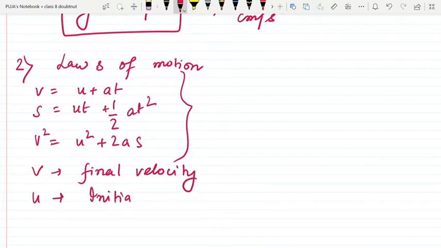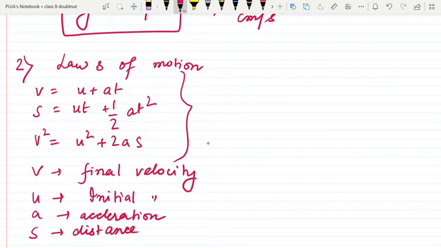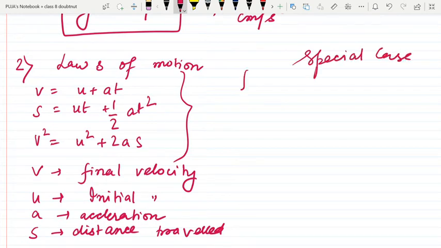If the body is initially moving with a velocity u, and after some time t the body has reached a final velocity v with an acceleration a, and the distance traveled is s, then the laws of motion are as stated above. But my special case here is free fall.